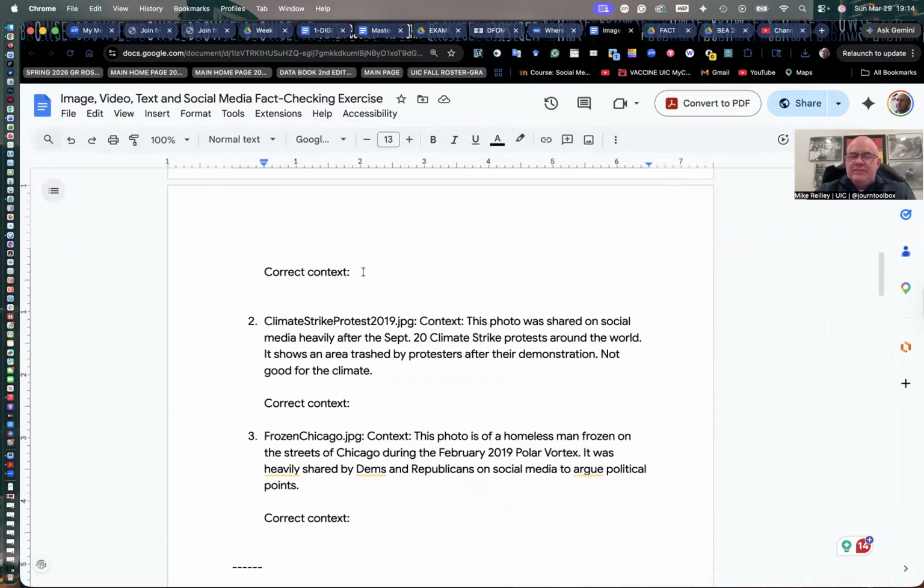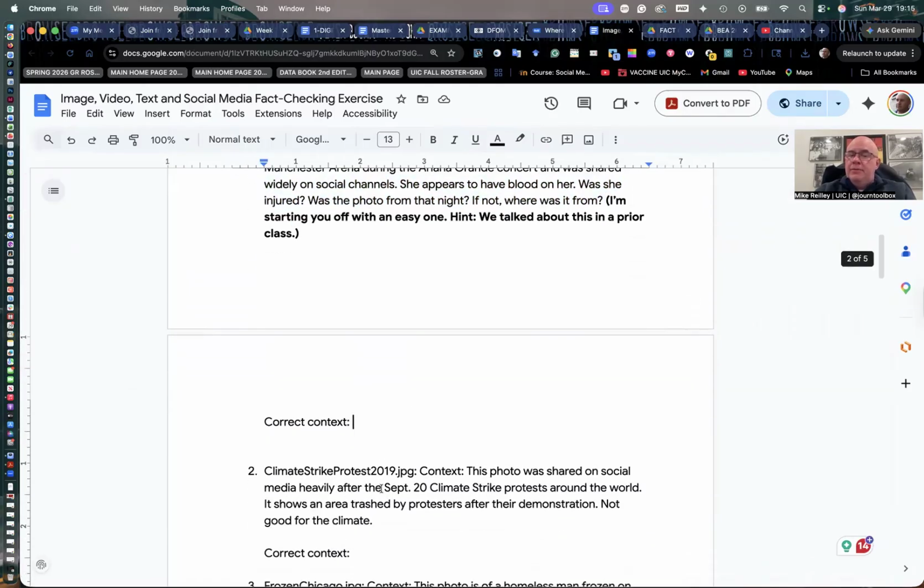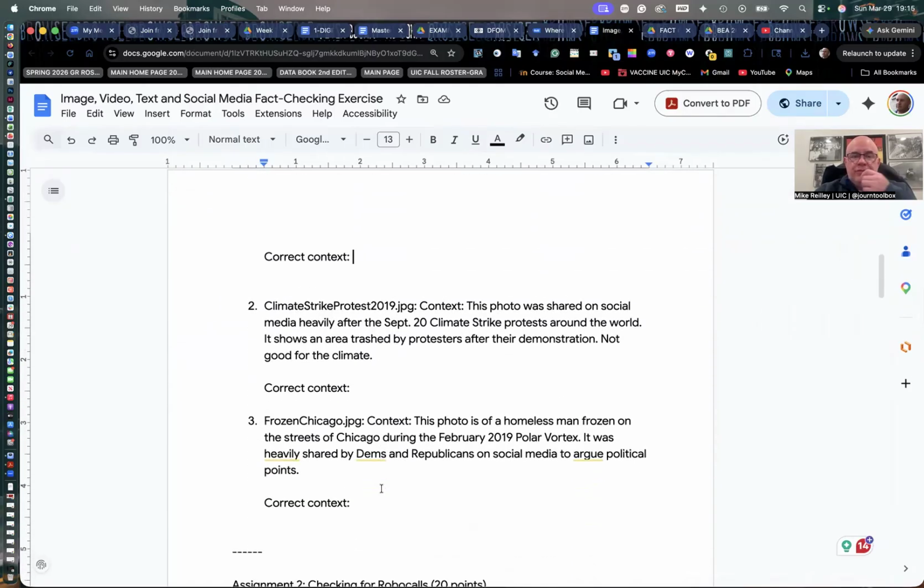Give me the correct context. I give you a context of how this was shared on social media. Is that photo really from what happened, or was it from something else? You can go through and use those search tools to find where it originated online, and is that the actual context? So the ones from the climate strike from 2019, I picked some older stories, because they're not as fresh in your mind.